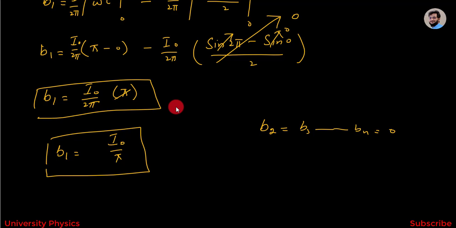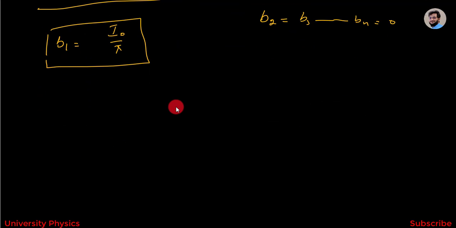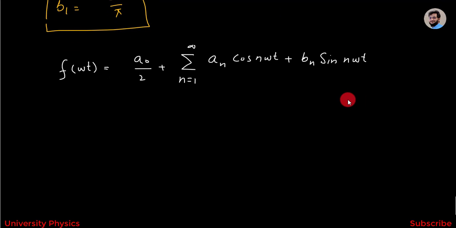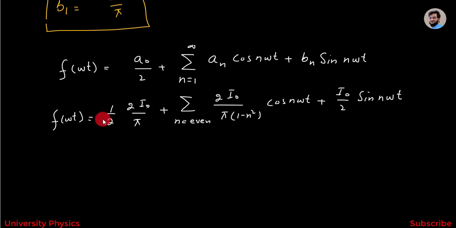So the Fourier series, f of omega t is equal to a naught divided by 2 plus summation n is equal to 1 up to infinity an cos n omega t plus bn sin n omega t, will become equal to f of omega t is equal to 1 over 2 into 2 I naught divided by pi. Here I have put the value of a naught, plus summation n is equal to 1.